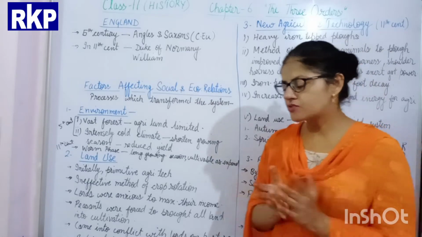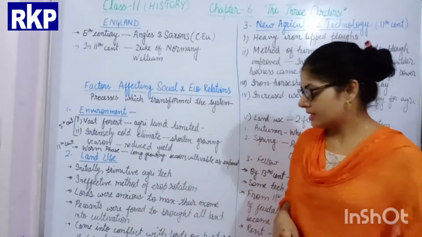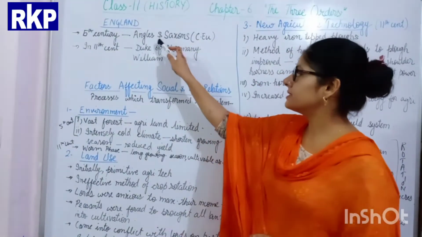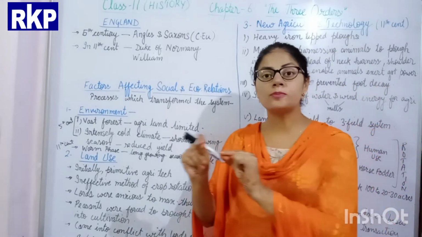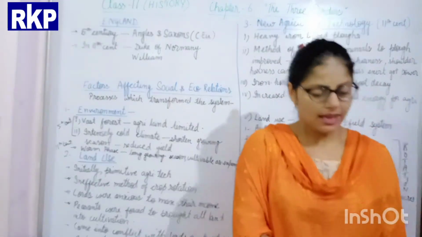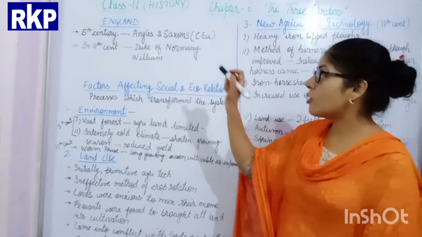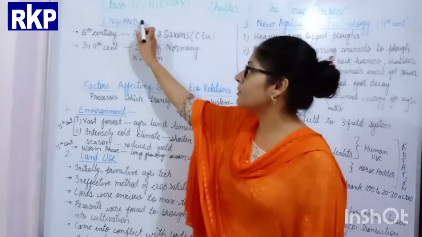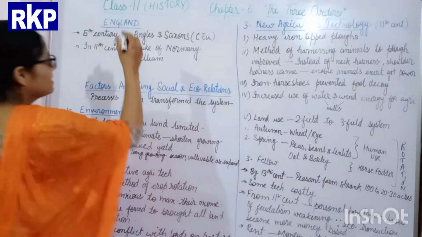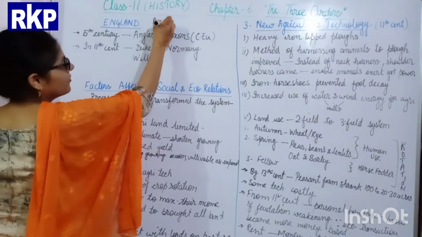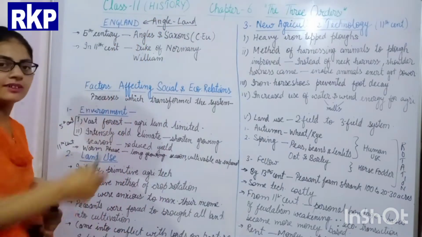Students, the history of England is that during the 6th century, two peoples, Angles and Saxons, moved from Central Europe to England and started living over there. And on their name, the name of the country was formed, that is England. England is the name formed from Angle land. From this, the name got converted to England.